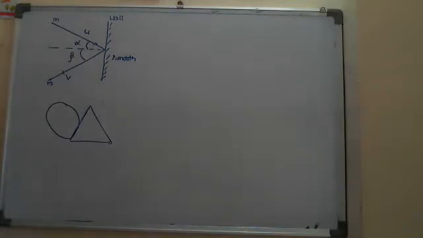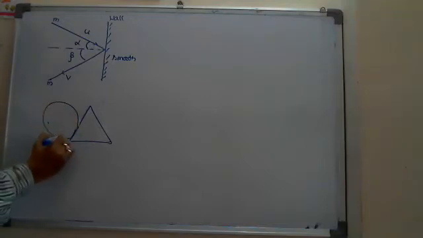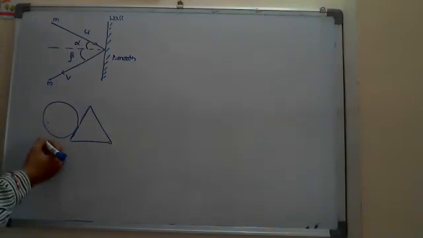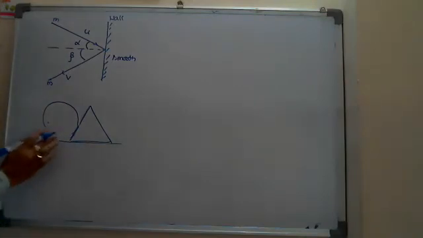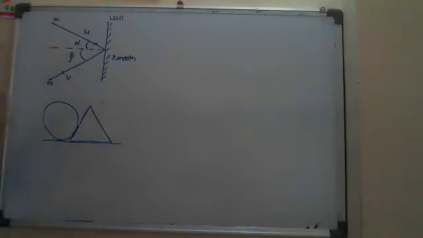Then here, this is one disc, a circular disc. Consider it, and it is one triangle. Suppose they hit while moving on a horizontal surface. So consider it as a circular disc.